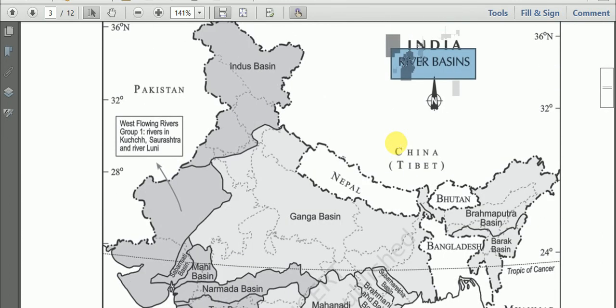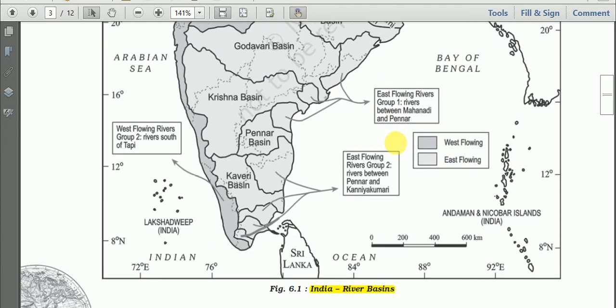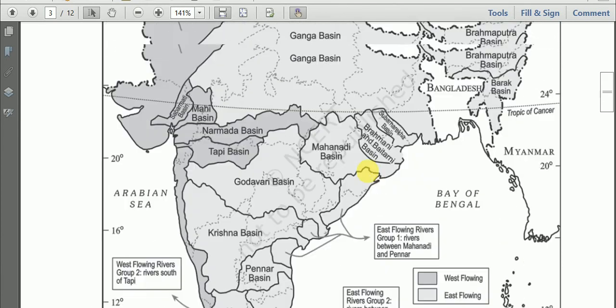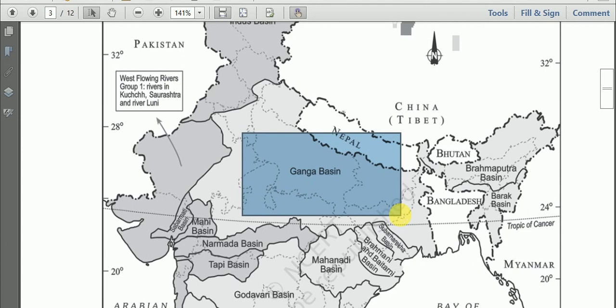See here, this is the map of India showing river basins in India. And when we examine this map carefully, this Ganga basin, this river basin is the largest river basin in India.